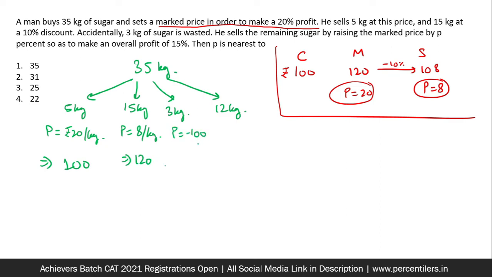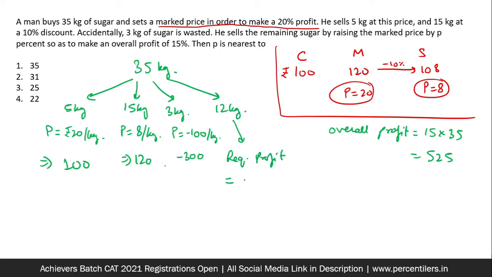Here the profit is minus 100 per kg, so it is minus 300 rupees. Okay, so overall we are at minus 80. And we want an overall profit of 15 into 35, that is 525 rupees. So here the required profit would be 605 rupees.